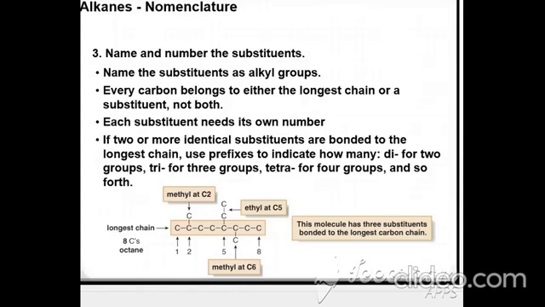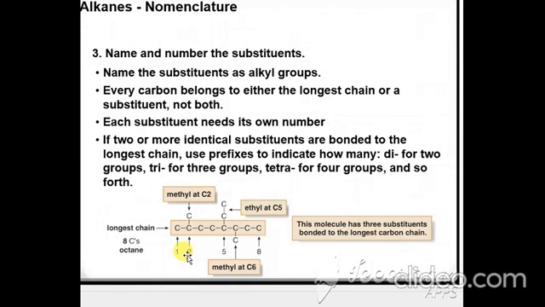For example, look at this picture here: methyl at C2, methyl at C6, and ethyl at C3. How do you write it? You have to use the words di, tri. If there are 2 methyls, you use dimethyl. With ethyl and dimethyl, how do you write?